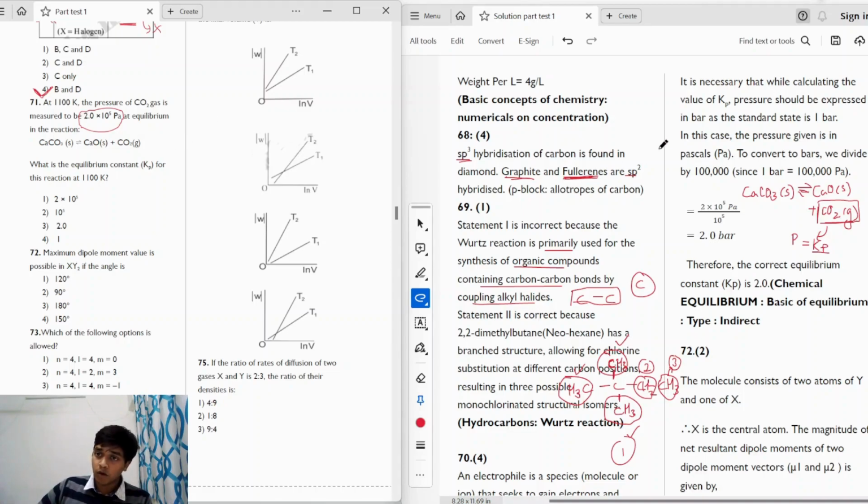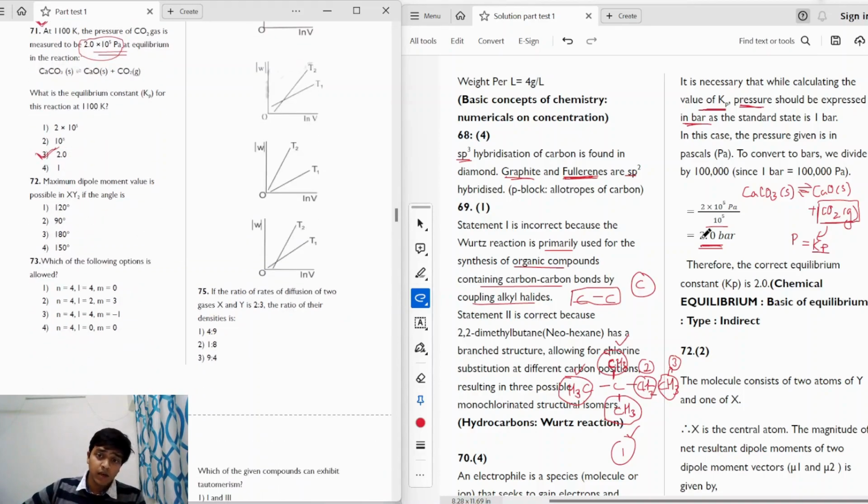So students might just equate it, and that is the mistake that they make. What we have to keep in mind when we are calculating the value of Kp is that the pressure should always be expressed in terms of bar, right? Here the pressure is given in terms of pascals. So to convert pascals into bar, we have to divide by 10 raised to the power 5. When we divide it by 10 raised to the power 5, we'll get the value of Kp as 2 bar. So the correct answer will be option 3. Okay, moving on to the next question.